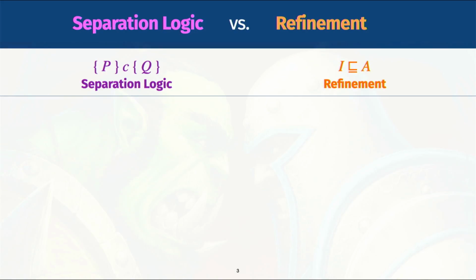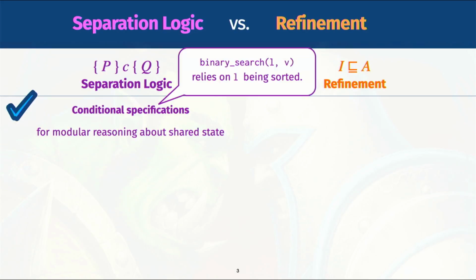Okay, so each side has these complementary benefits, and let's nail down what exactly they are. First, separation logic allows conditional specifications, saying that the Hoare triple assumes its precondition and asserts that it satisfies its postcondition after the execution. This means, for example, you can have a nice specification for binary search, assuming that the given pointer is pointing to a sorted list.